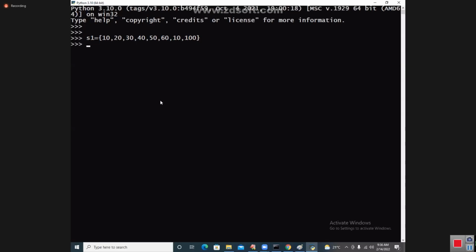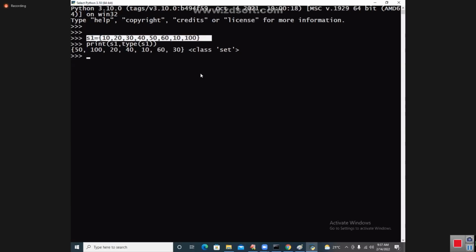So let us go for print of S1 comma type of S1. See, my dear students, whatever elements you are writing, those are not coming in the same order. In any one of the possibilities, the elements are coming, in some unknown order. So it is of which type? Set type. So people will ask a question: why does a set never maintain insertion order? Can anybody answer in my class? Come on, students, all of you.